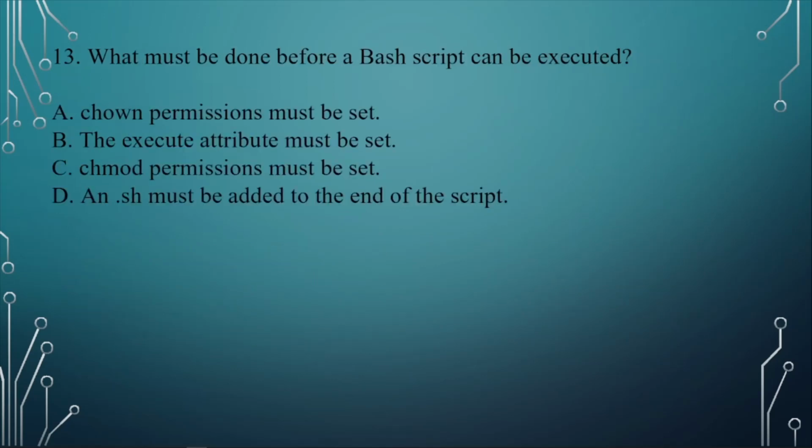Question number 13. What must be done before a Bash script can be executed? A. Chown permissions must be set. B. The execute attribute must be set. C. Chmod permissions must be set. D. .sh must be added to the end of the script.